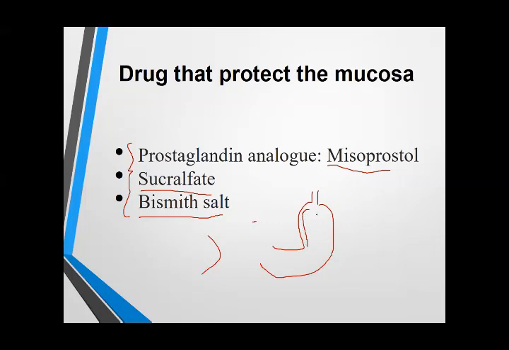So gastric acid will not penetrate through this protective lining and not cause injury to the gastric mucosa. These are the agents: misoprostol, sucralfate, and bismuth salt. It is asked in the viva, so you should remember the names of these substances.